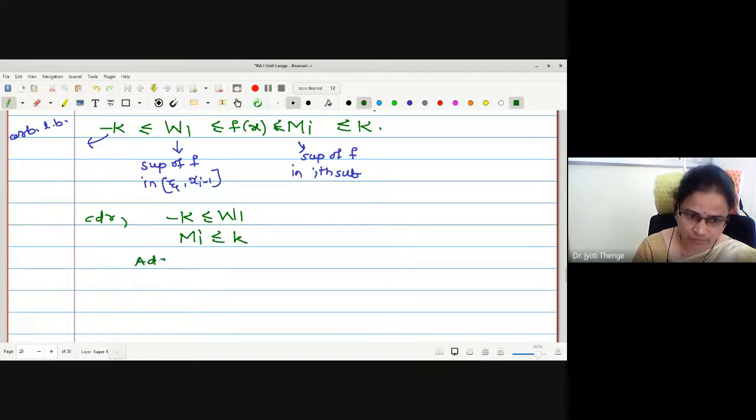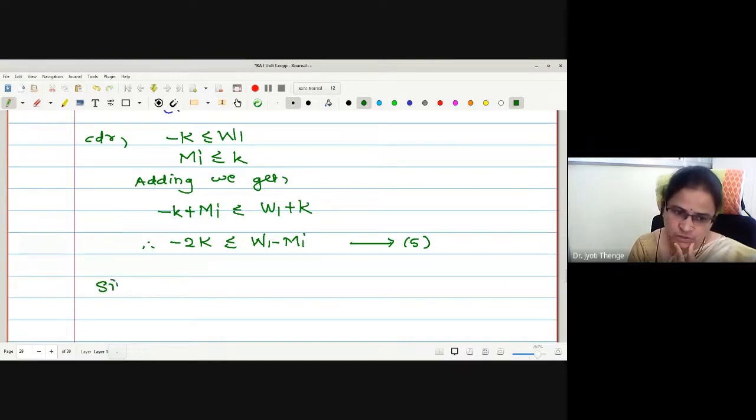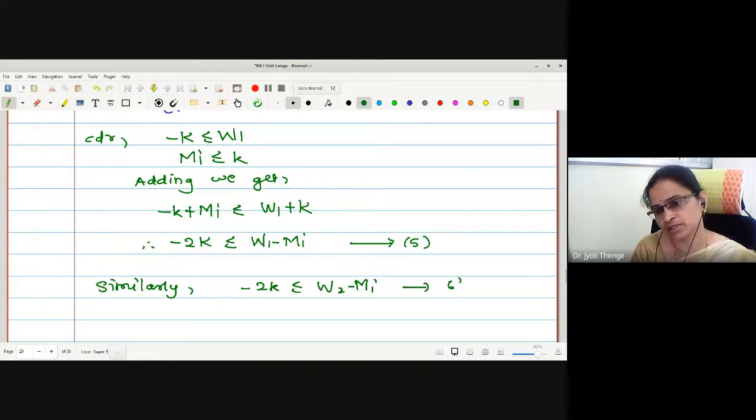Now adding, what will we get? Minus k plus mi is less than or equal to W1 plus k. Now I'll take k to one side. This k I'm shifting to the left, so minus k becomes minus 2k, which is less than or equal to W1 minus mi. We call this 5: W1 minus mi is greater than or equal to minus 2k. Similarly, minus 2k is less than or equal to W2 minus mi. Let me call it statement number 6.